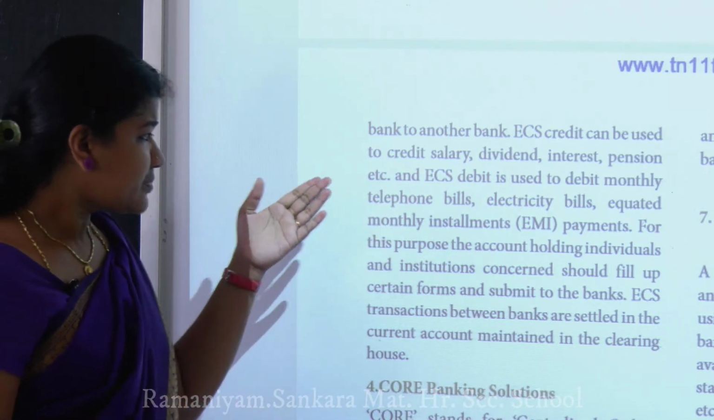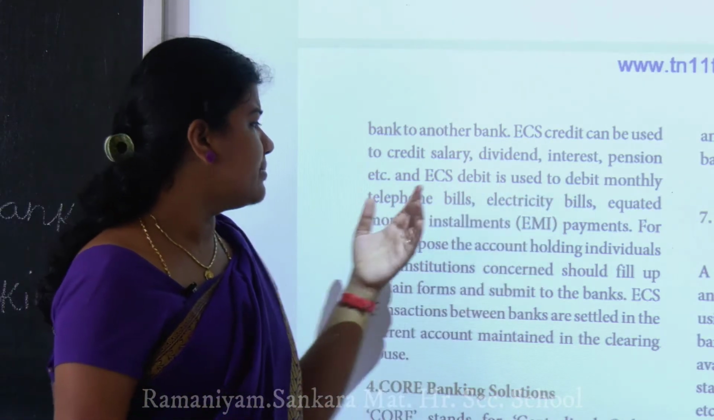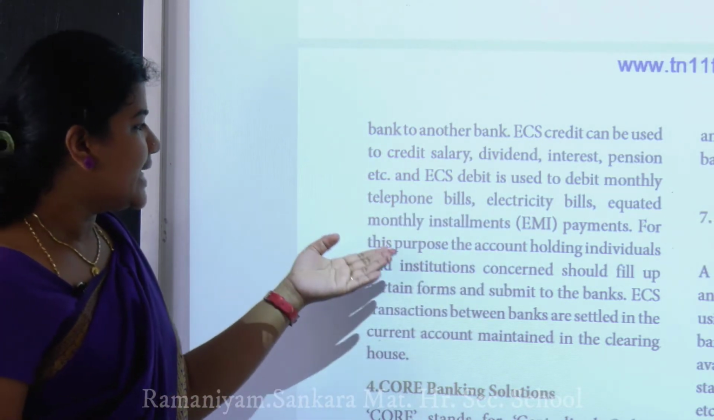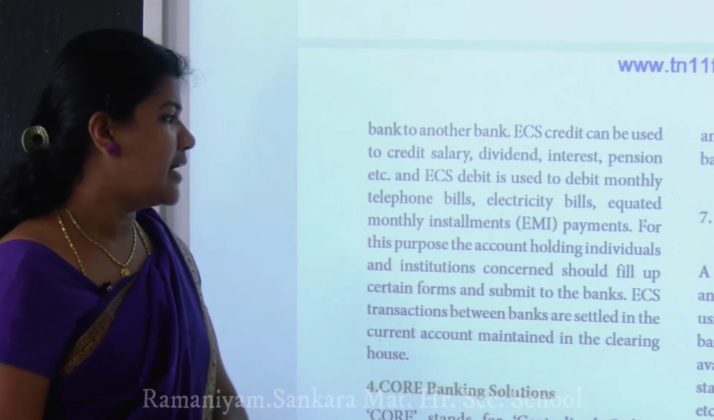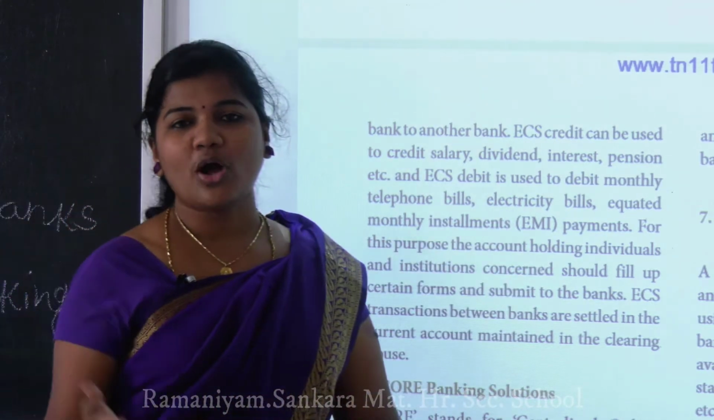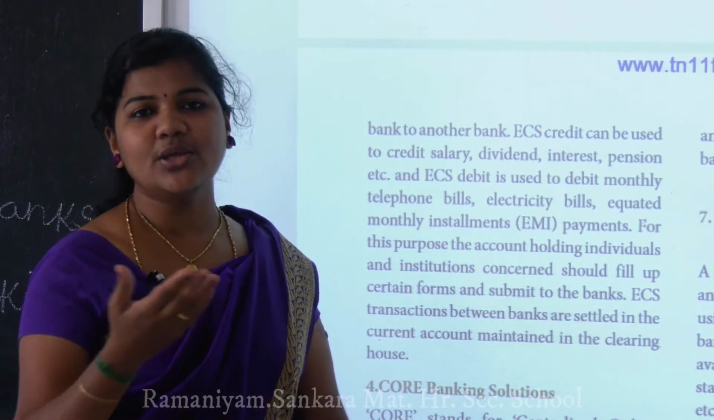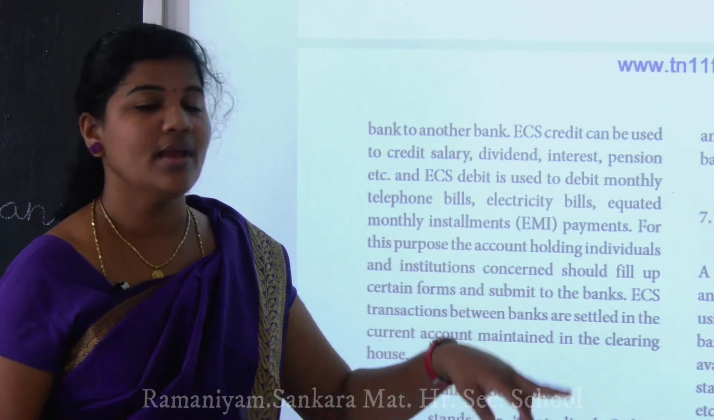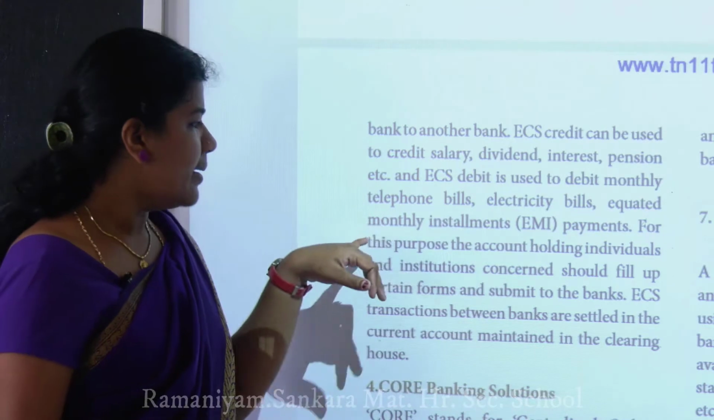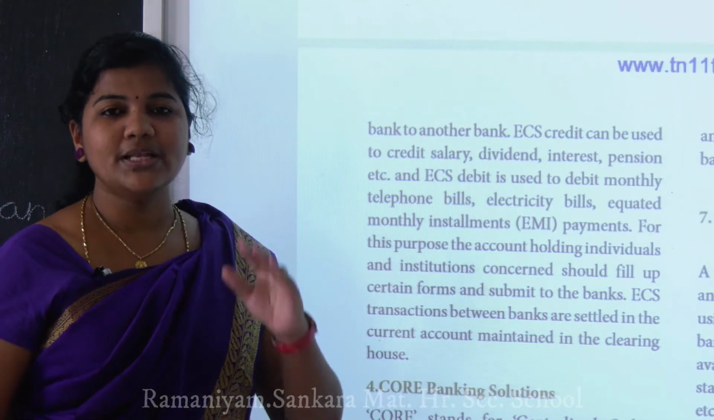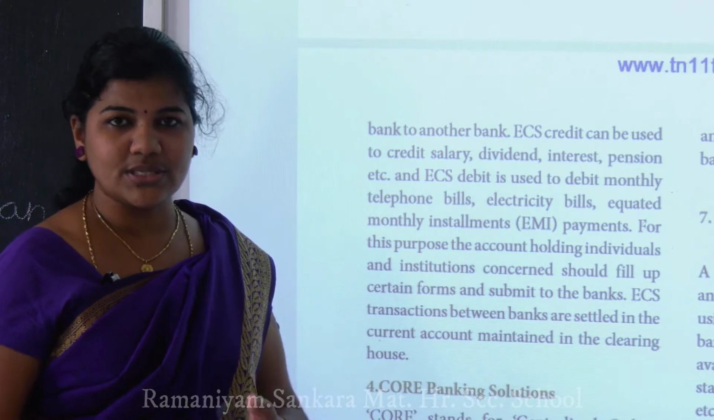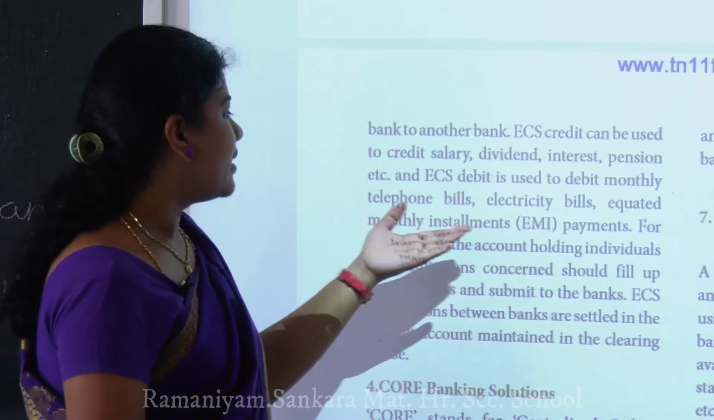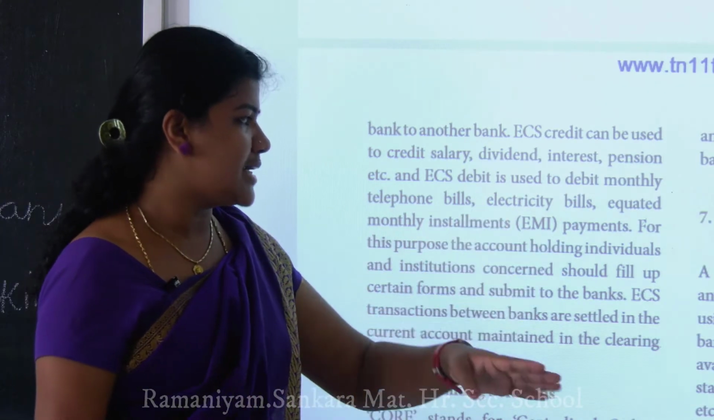Next one is ECS debit, which is used to debit monthly telephone bills, electricity bills, and liquidated monthly installments, EMI payments, and so on. So if you buy a fridge, washing machine, AC, you have to pay some amount monthly. Okay, that is called EMI. EMI means full form what? Equated monthly installment. Monthly installment means monthly you have to pay some amount like 1,000, 2,000, 5,000, 10,000 to the bank, or straight to the companies.